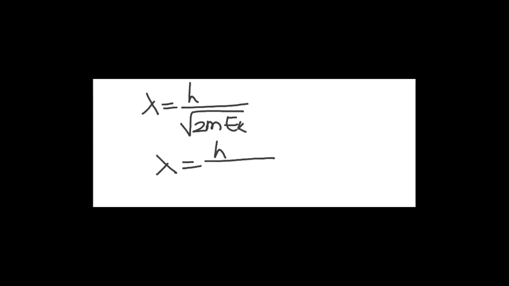See one more. Lambda is equal to h by root over 2m times kinetic energy. Lambda is equal to h by root over 2mqV. When potential and charges as well as kinetic energies are given, you can apply these formulae: kinetic energy, potential, and charge.